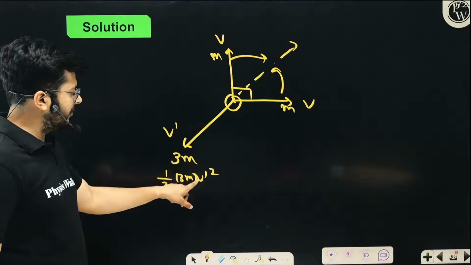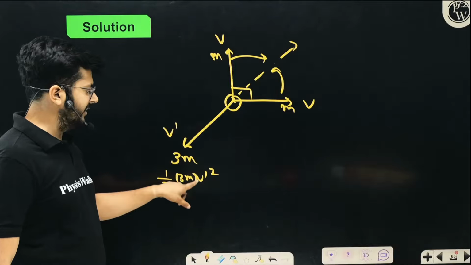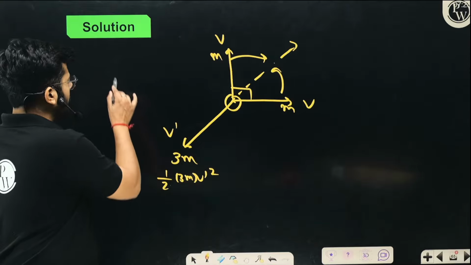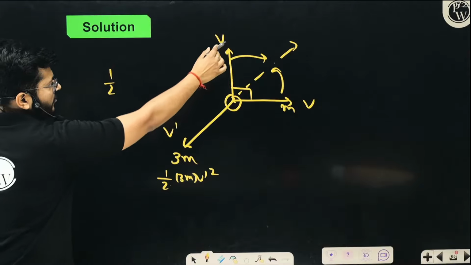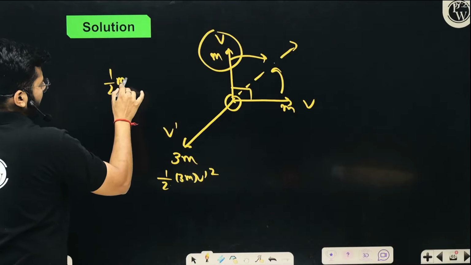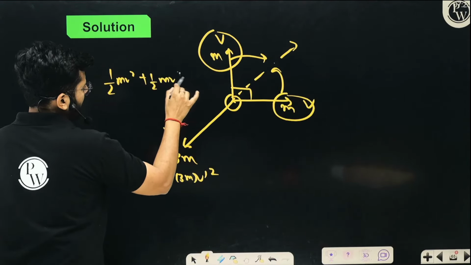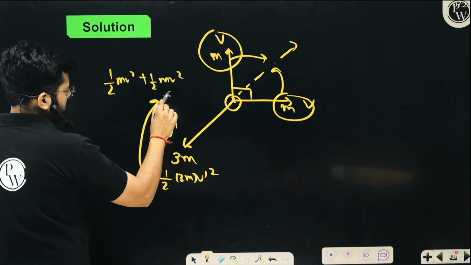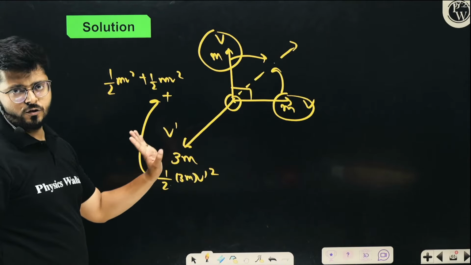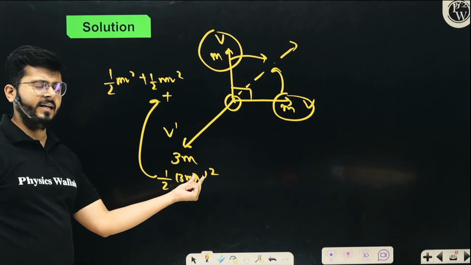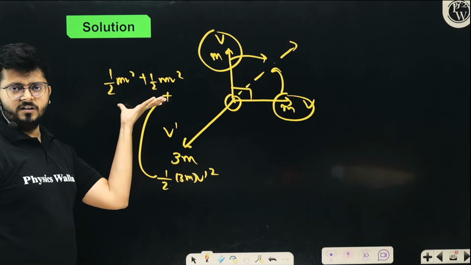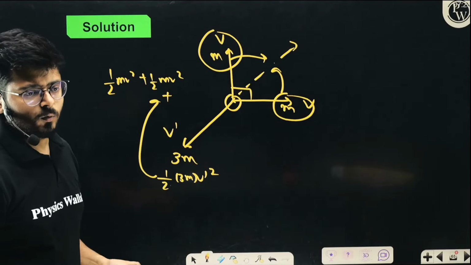If you can calculate v dash, you put it over here. The total energy released will be half mv square, plus half mv square, plus half 3m into v dash square. This is the total energy which is released.